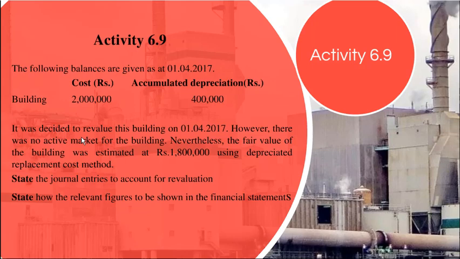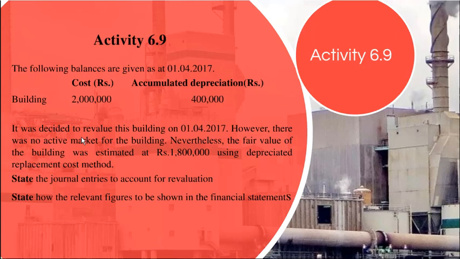However, there was no active market for this building, right? Sometimes it could be a particular kind of building, so there are no interested buyers for it. Nevertheless, the fair value of this building was estimated at rupees 1.8 million using the depreciated replacement cost method.